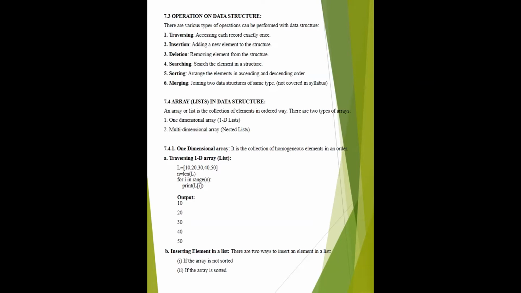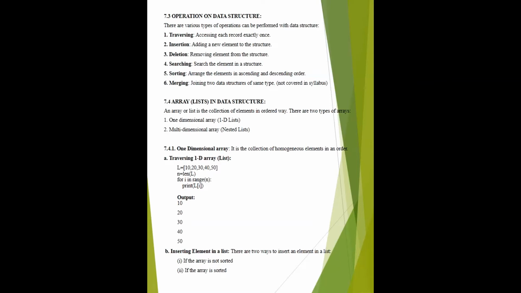In the next videos, we will come to know about these traversing, insertion, deletion and searching operations in detail. First of all, we will learn about arrays, or we can also say its other name is list. Array means how can we collect the data in an orderly way?